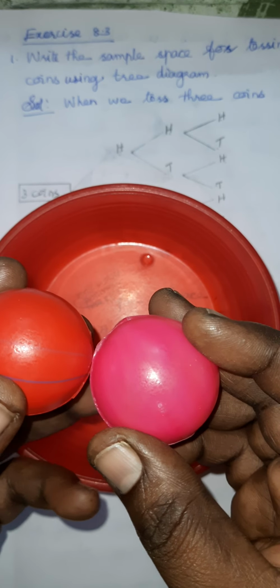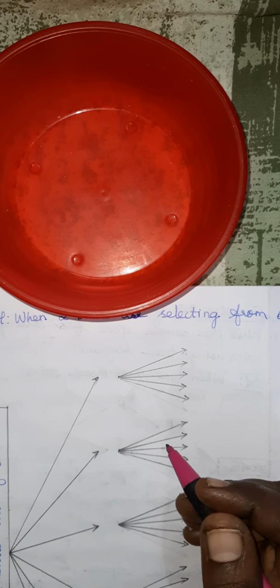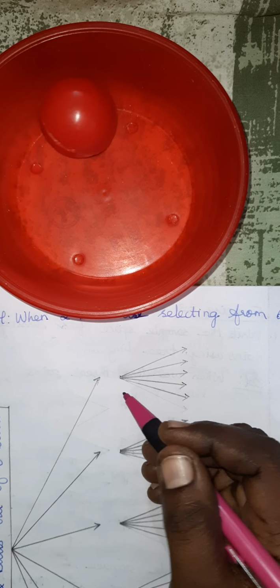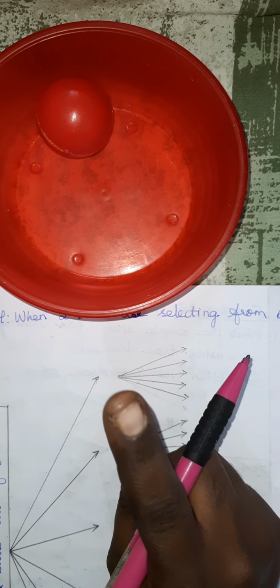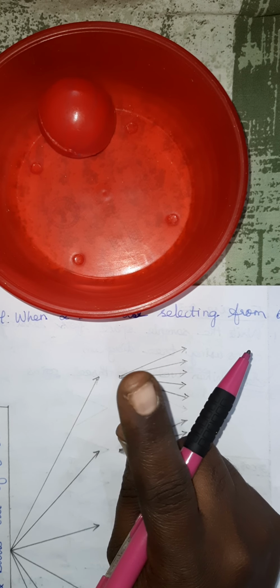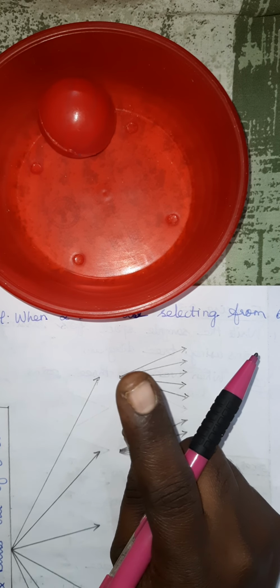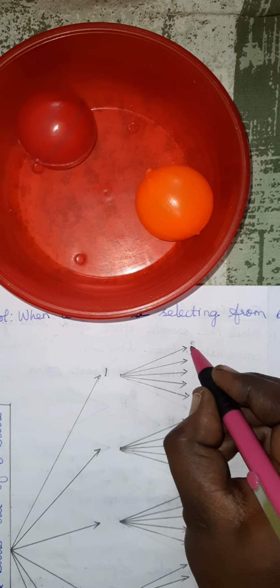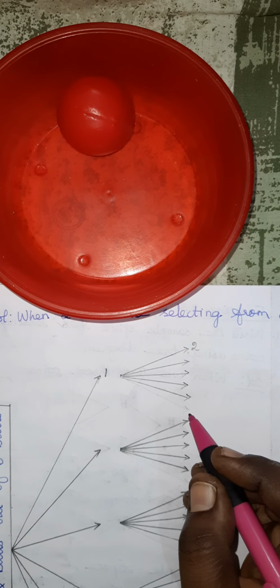So how many chances can we write now? What are the possibilities? First, number 1 with 1, there is only one chance. When you are choosing the 1, you cannot choose 1 with this 1 again. Then second ball, 1 2. Then with the first ball you can choose the third ball.